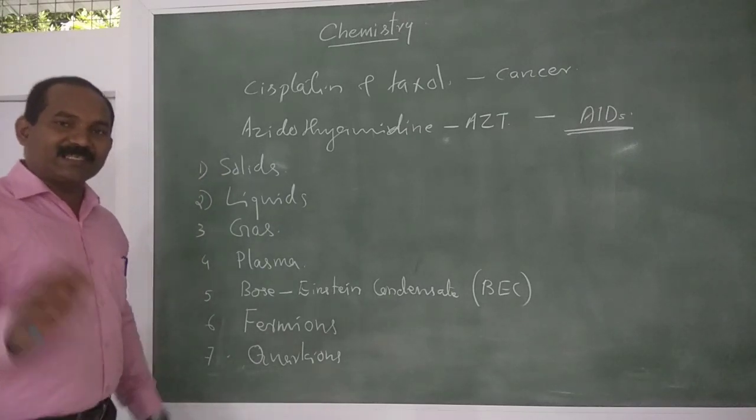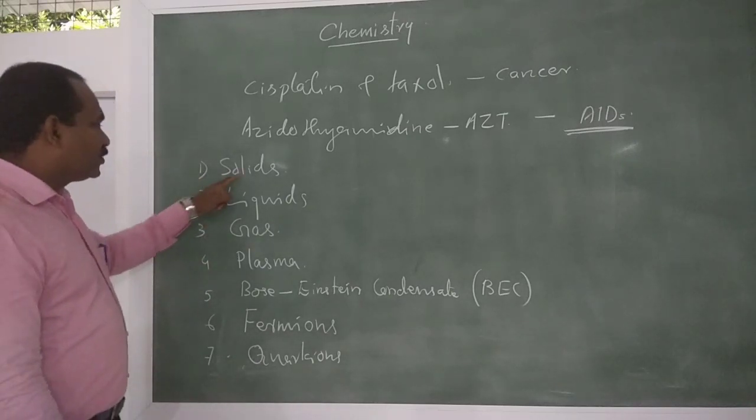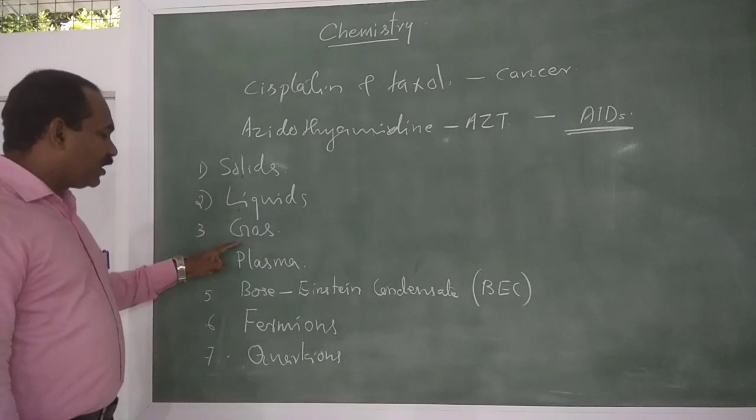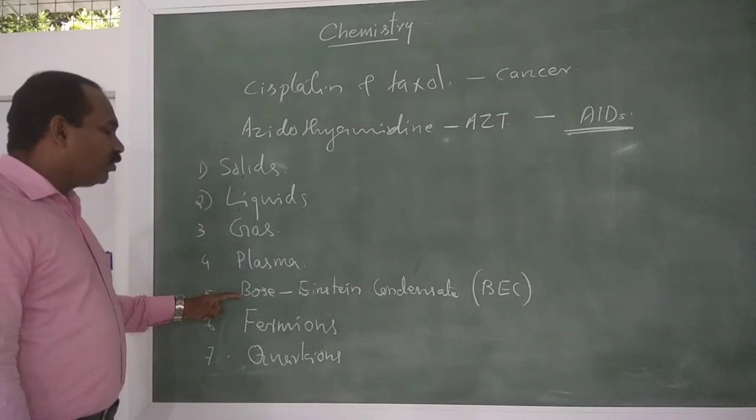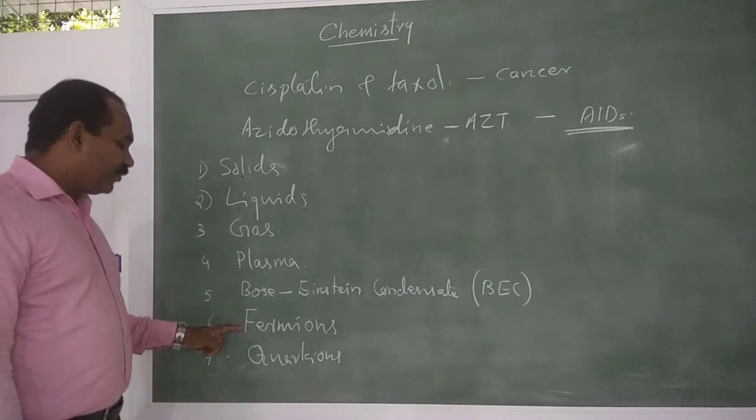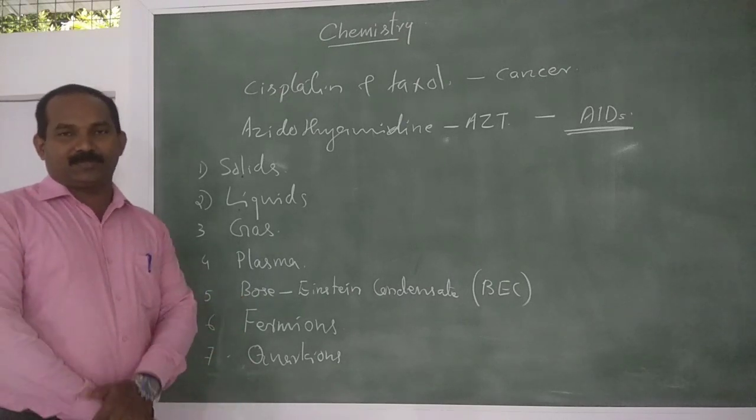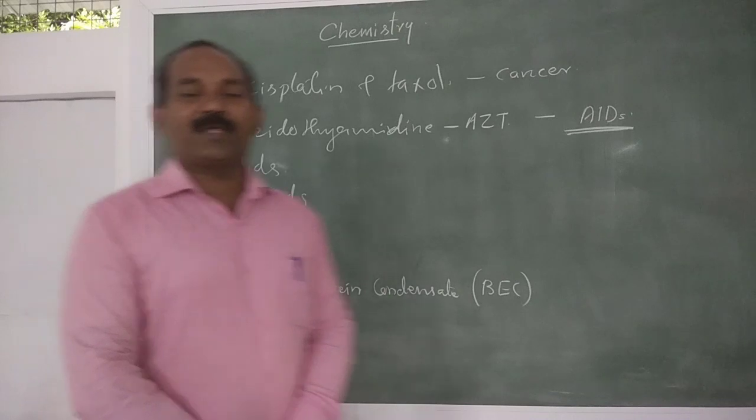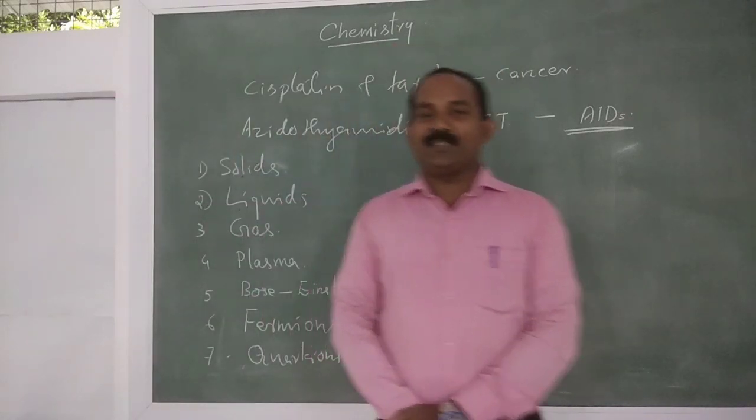Quarks. So what are the 7 states of matter? Solids, liquids, gas, plasma, Bose-Einstein condensate, fermions, quarks. These are the important 7 states of matter.